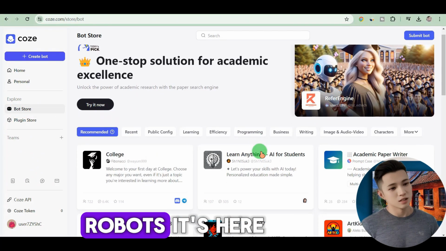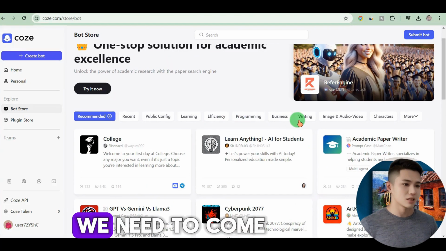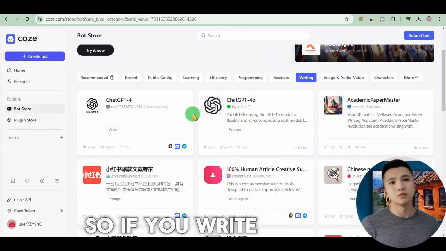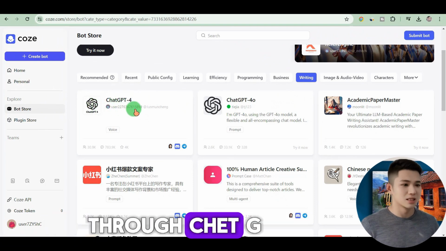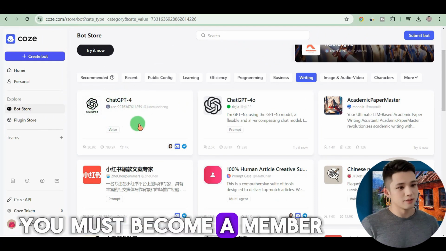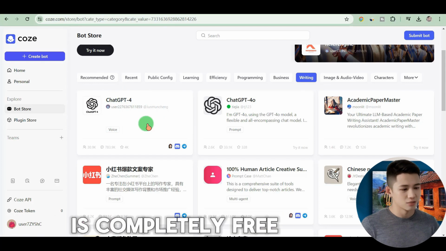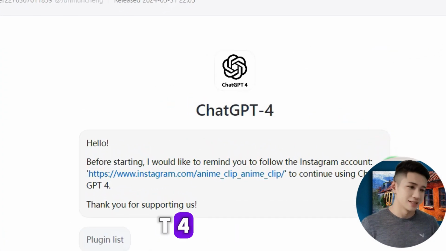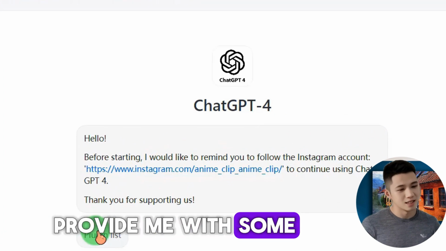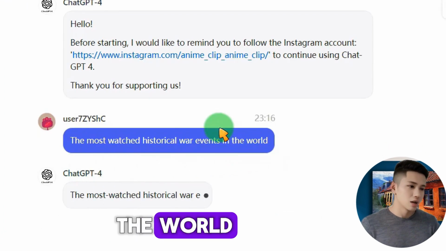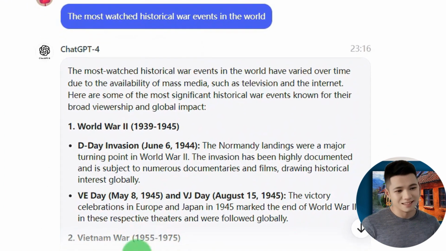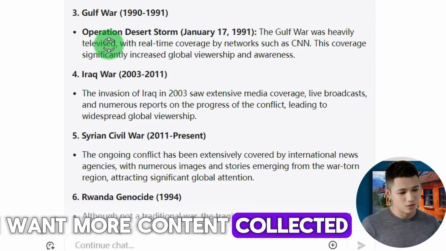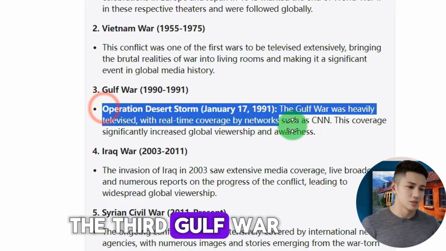This is all its robots. We need to come to a writing robot because I need some text material. If you use Chat GPT 4 on the official website, you must become a member. But here this website is completely free. We click to open this Chat GPT 4. I need it to provide me with some famous events in the world. If you want more, then you can go ahead and make the request. I selected the historical event of the Third Gulf War.